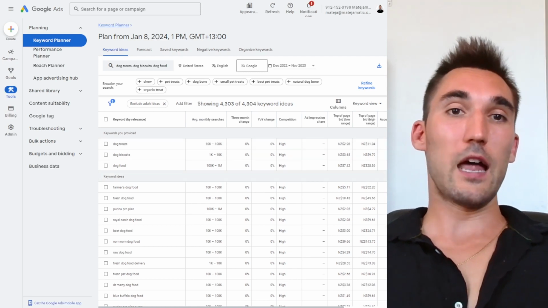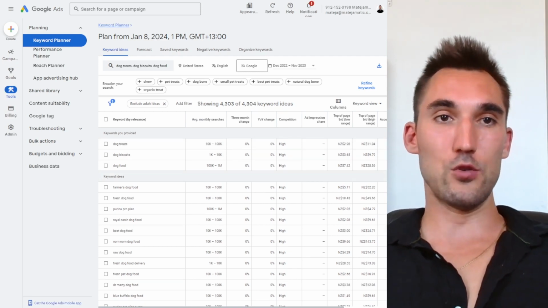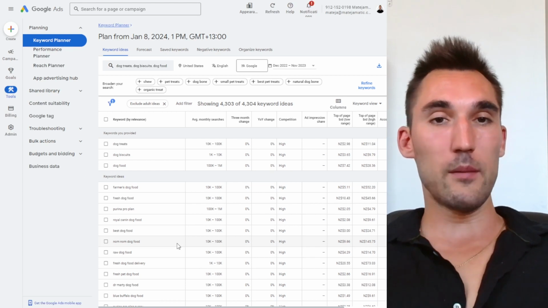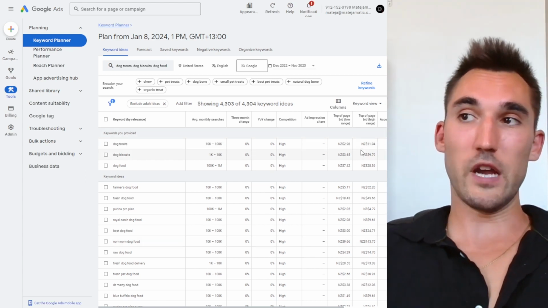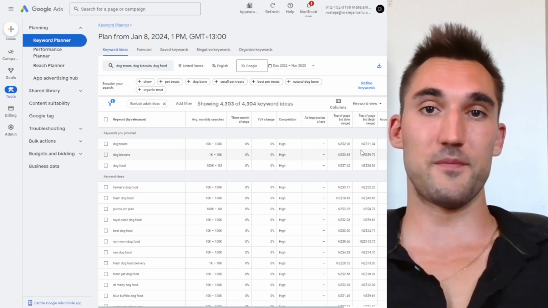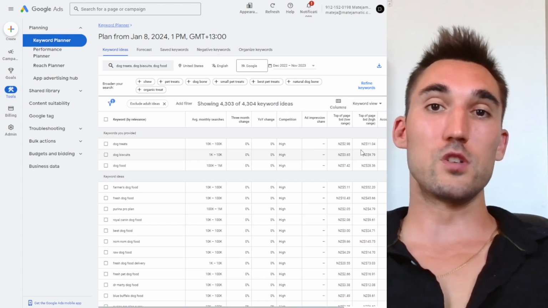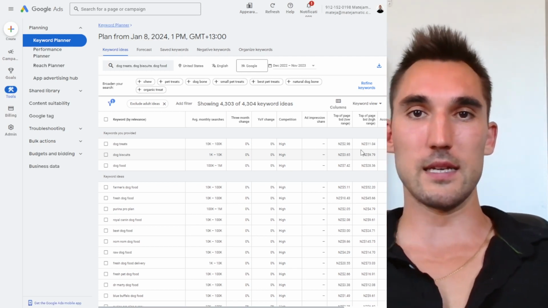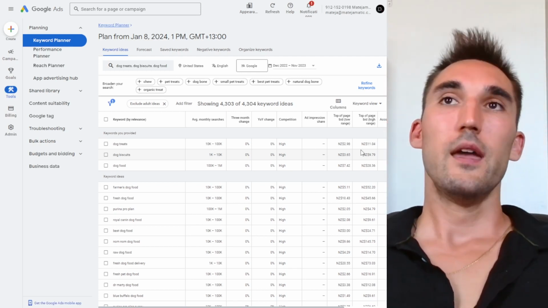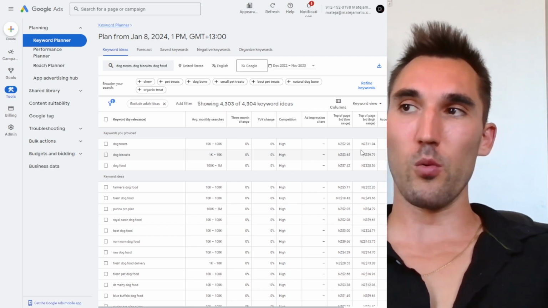Now, if you want to be 100% sure, what you could theoretically do is go on Google, create a shopping campaign, because shopping campaigns tend to be cheaper in cost per click than regular search ads. You can find that they can sometimes be up to 5 or 10 times cheaper. What you want to do is run that, just throw $50 at it or $100 at it and just see what the cost per click is there. And then that'll tell you. So that's a very cheap way to find out for sure what the cost per click will be.